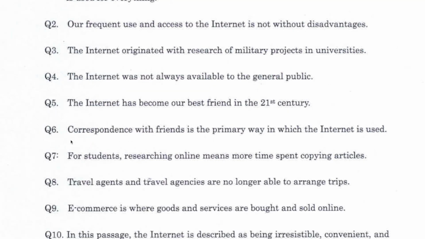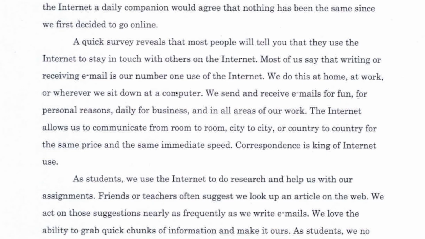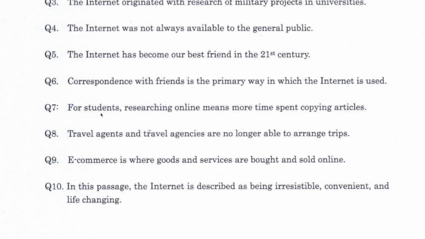Number 6, correspondence with friends is the primary way in which the internet is used. I don't know if that's actually the case. They use the internet to stay in touch with others on the internet. Most of us say that writing or receiving email is our number 1 use of the internet. Correspondence is king of internet use. I don't think it says anywhere in the passage that people use the internet primarily to correspond with friends, which makes number 6 false.